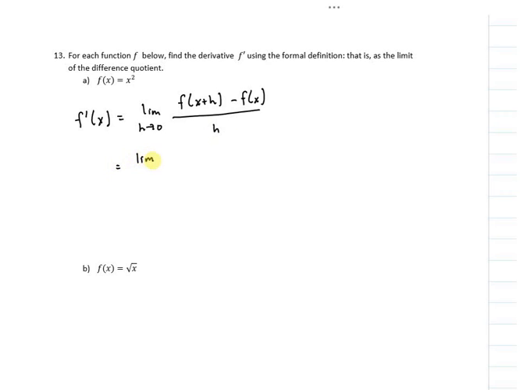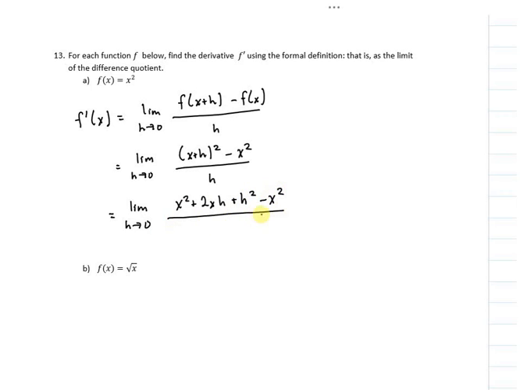So that is the limit as h goes to 0 of (x plus h) squared minus x squared divided by h. That is the limit as h goes to 0 of x squared plus 2xh plus h squared minus x squared over h.